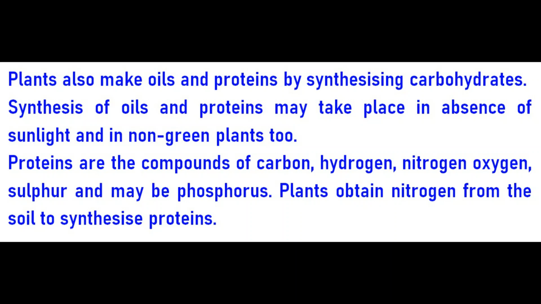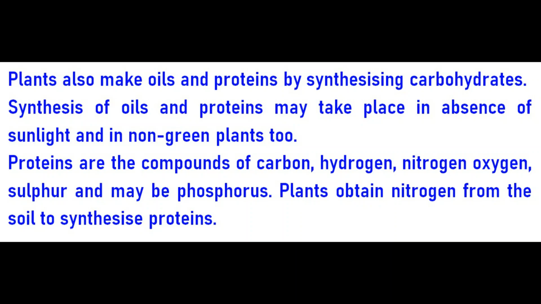Proteins, you will read later on, are compounds of carbon, hydrogen, mainly nitrogen, oxygen, sulfur and sometimes phosphorus. Plants obtain nitrogen from the soil to synthesize protein. Particularly in the leguminous plants, protein is more than sufficient.